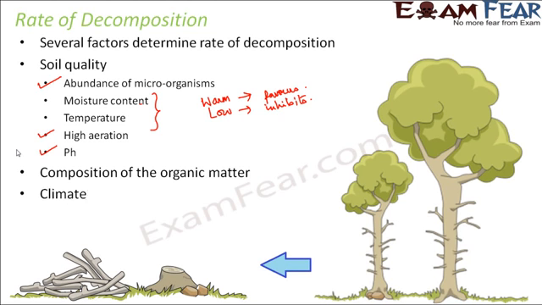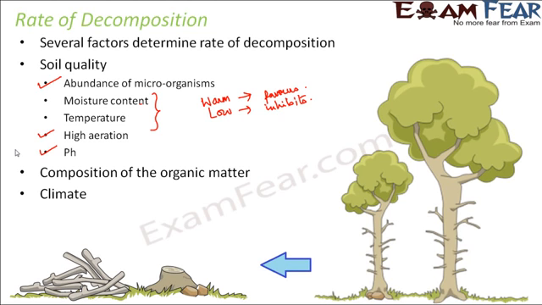Climate, as I mentioned before as well. Climate plays an important role because climate can actually affect the organisms. Now climate in terms of temperature or moisture or presence or absence of oxygen. So now we are talking about temperature or moisture of the atmosphere. Even in the atmosphere, if the temperature is very high or if it is extremely low, both of them are going to have an adverse effect on the process of decomposition.